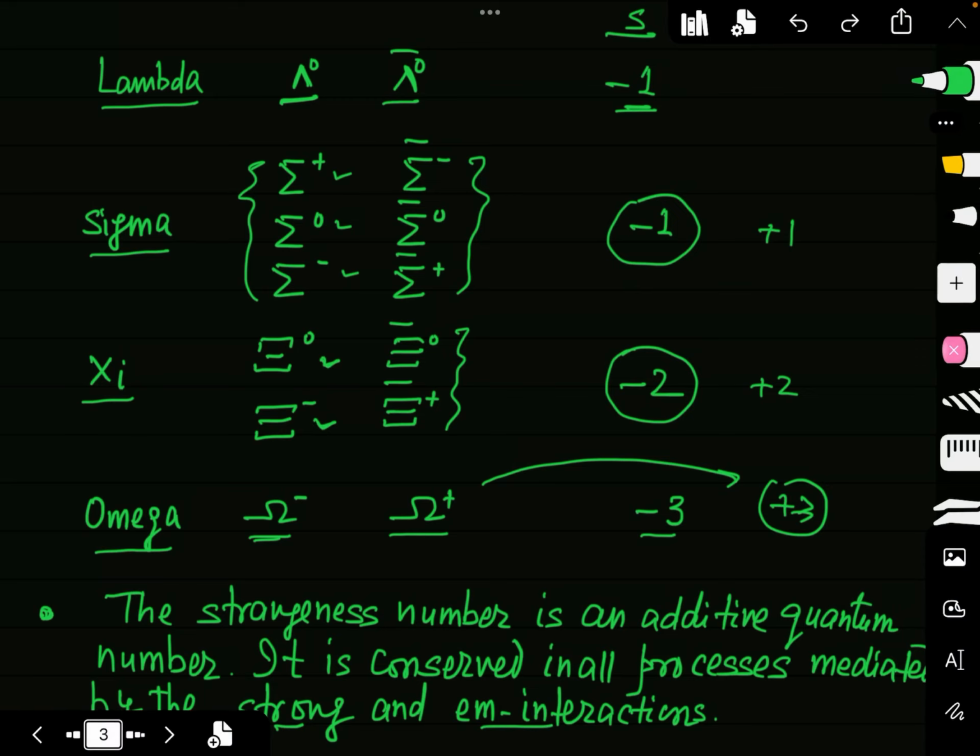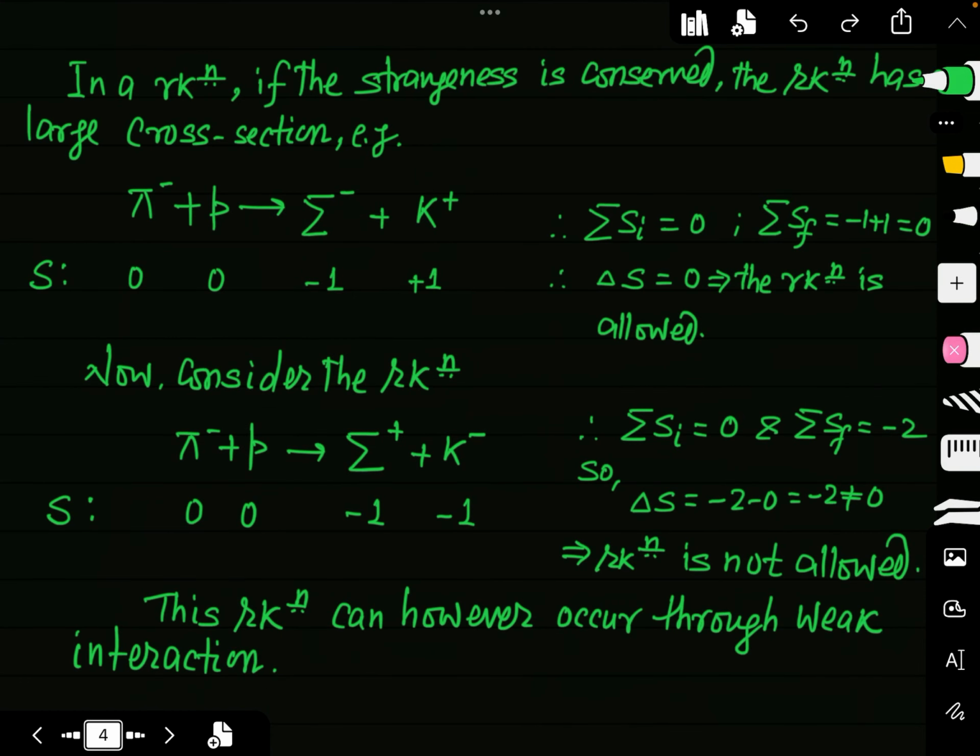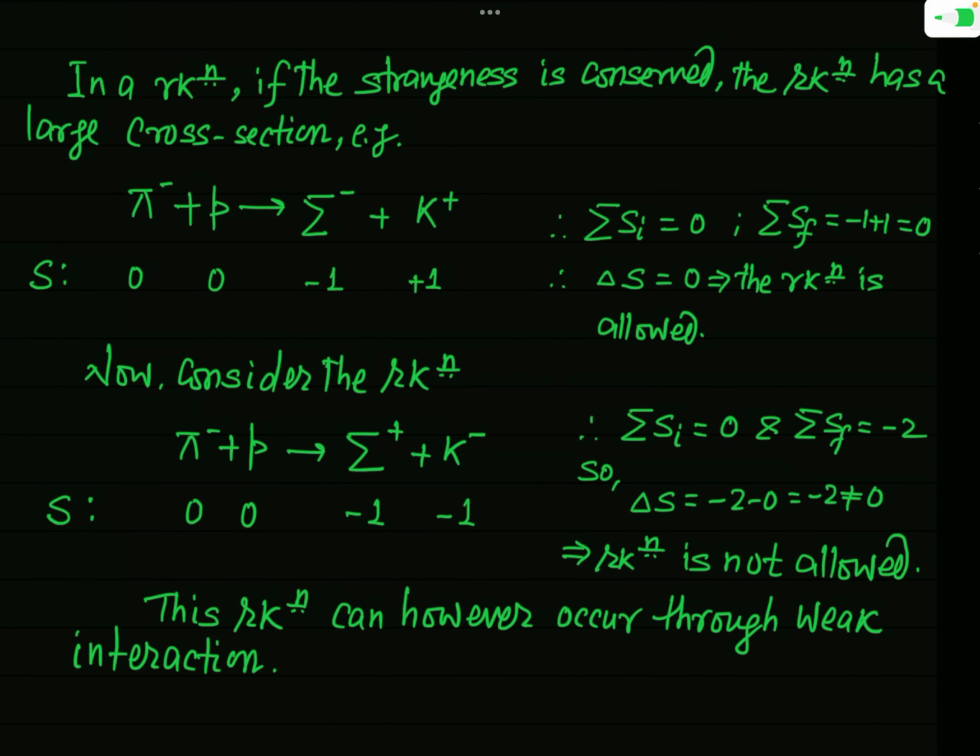Now I want to clarify the idea of conservation of strangeness by taking a particular example. You can see that I have shown here a reaction in which pi minus and pi plus interact, and then we get sigma minus and K plus.